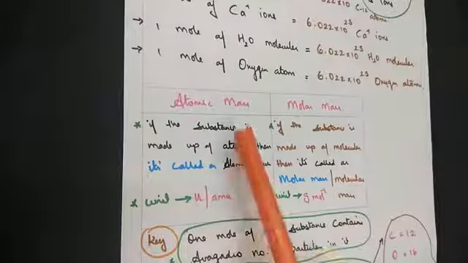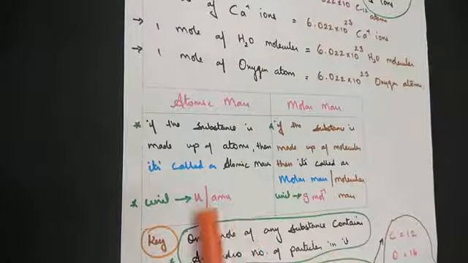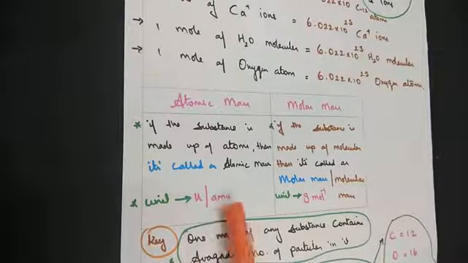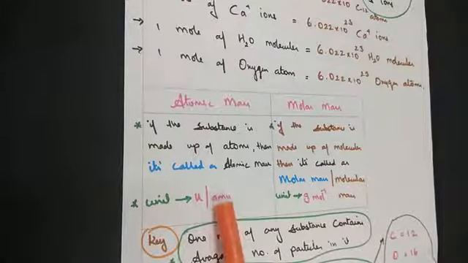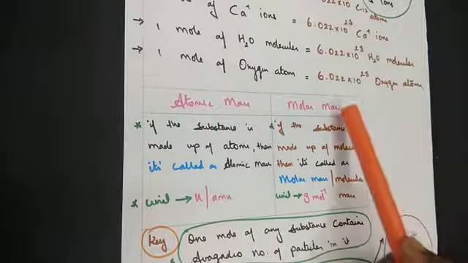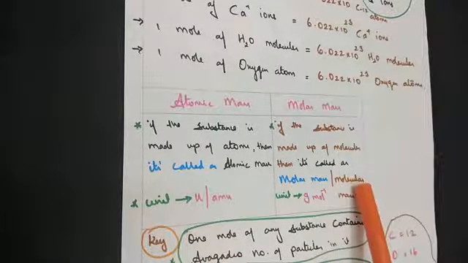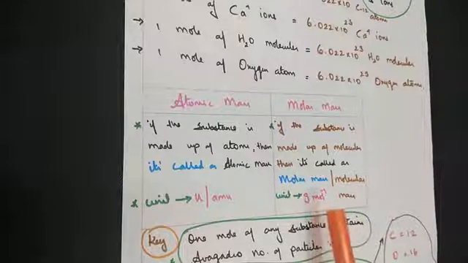In terms of atomic mass, we have learned the unit to be u or amu. u stands for Unified Atomic Mass Unit. a stands for Atomic Mass Unit. They are one and the same. We have seen detail about this. Now, in terms of molar mass or molecular mass, the unit used here is gram per mole or gram mole inverse. One and the same they are.